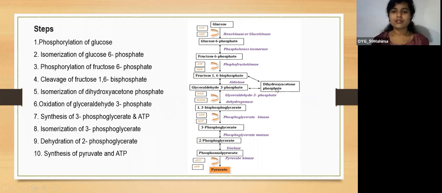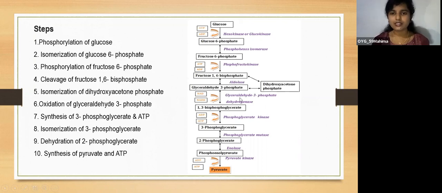It's reversible, so dihydroxyacetone phosphate can be easily converted into glyceraldehyde 3-phosphate. So aldolase acts on fructose 1,6-bisphosphate and splits it into glyceraldehyde 3-phosphate and dihydroxyacetone phosphate.